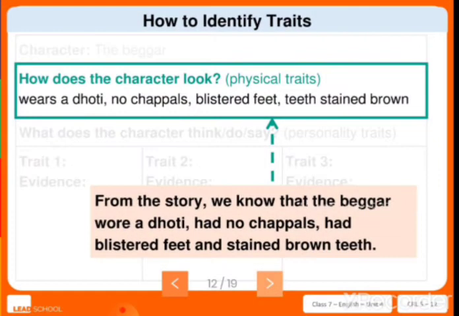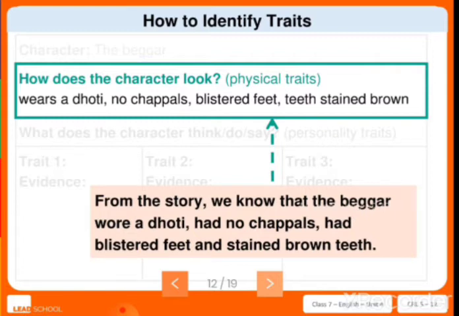So what was he wearing? He was wearing a dhoti and he doesn't wear any chappals, and you can see his legs were blistered, and the teeth which were shown were stained brown. So from the story we know that the beggar wore a dhoti, had no chappals, and he had blistered feet.